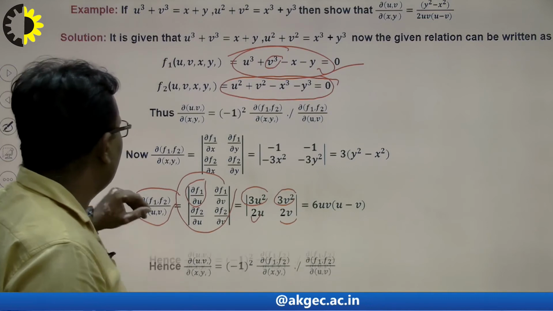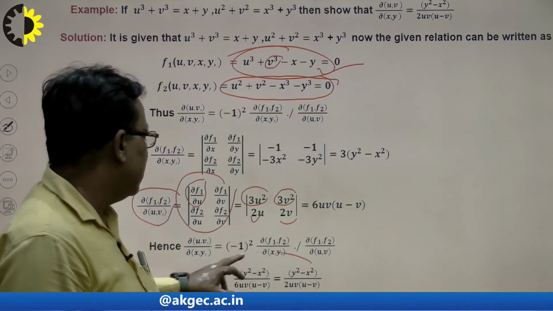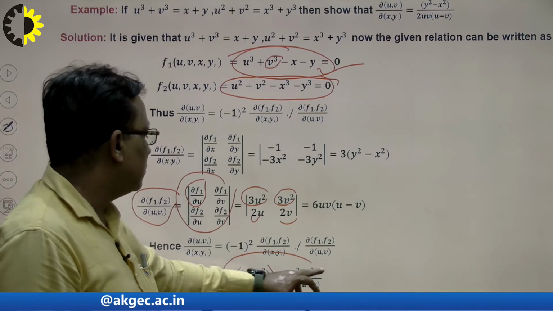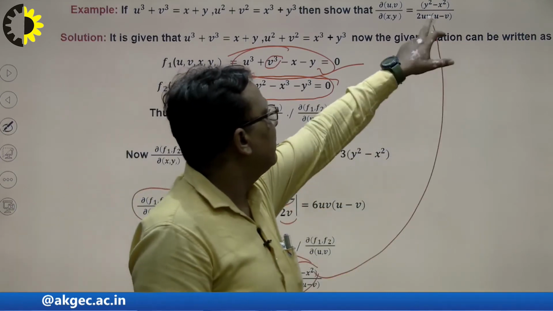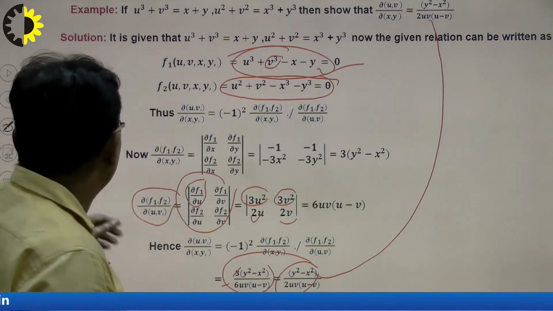Finally, putting the value of this in equation number one, what will be the result here? The result will be this, right? And 3 to the 6. So this is the proof of our problem, right? In this way we can find the solution of the Jacobian with the help of implicit function.